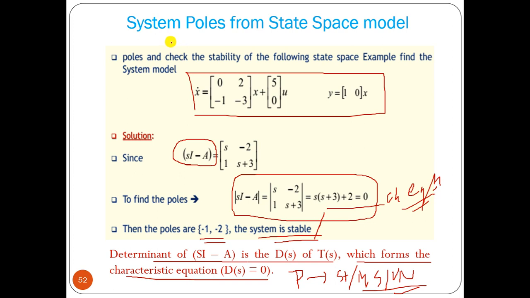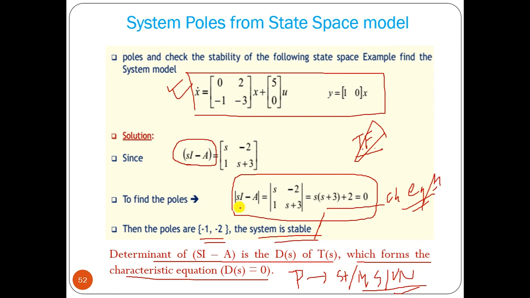Up to this, we saw how we can get the transfer function from a state space model, and if we know the transfer function, we can find out the stability of a linear system. But if the question asks whether the system is stable or not, we don't need to find the transfer function as a whole, because your aim is to find stability from the state space model.